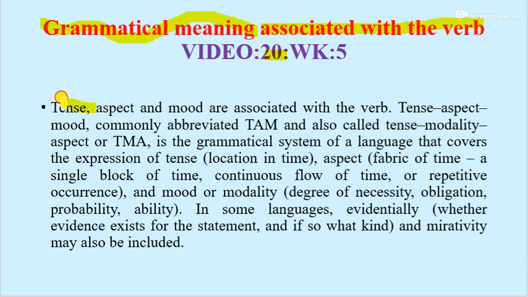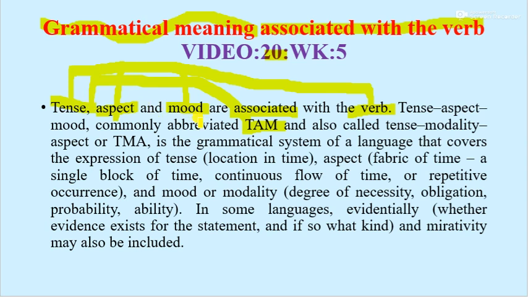So we can see tense, aspect and mood are associated with the verb. Keep in your mind, number one is tense, number two is aspect, and number three is mood. These are all associated with the verb. Tense, aspect, mood, commonly abbreviated as TAM. So T stands for tense, A stands for aspect, and M stands for mood.